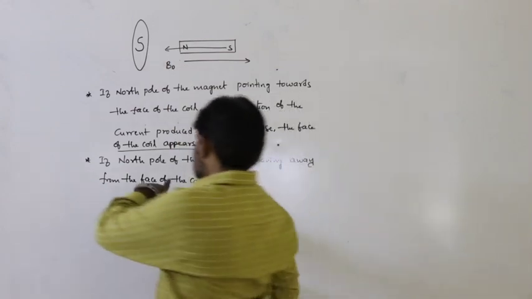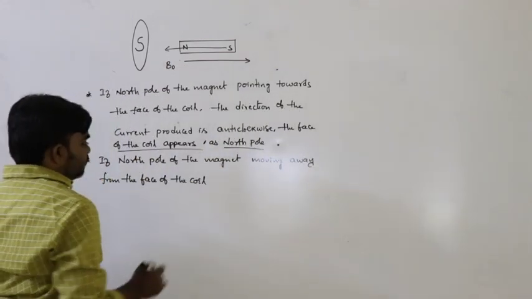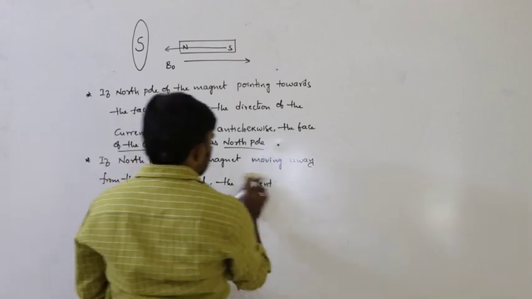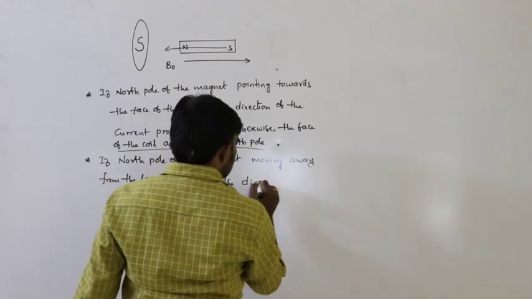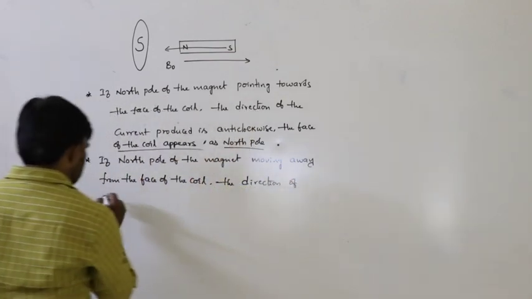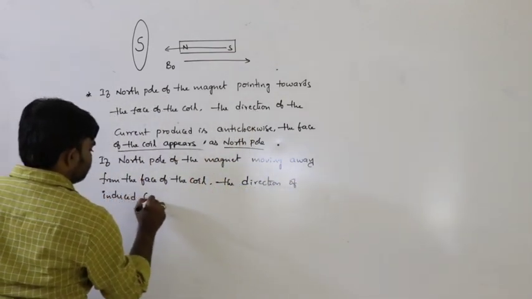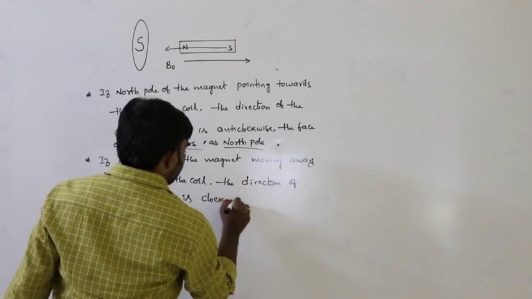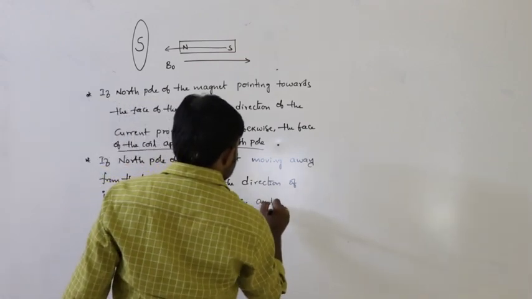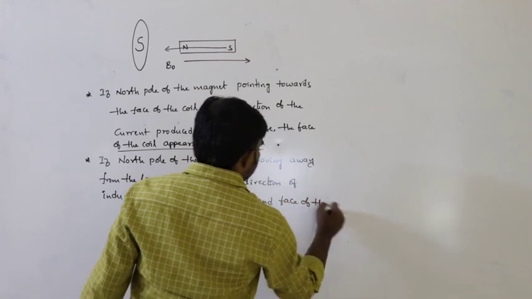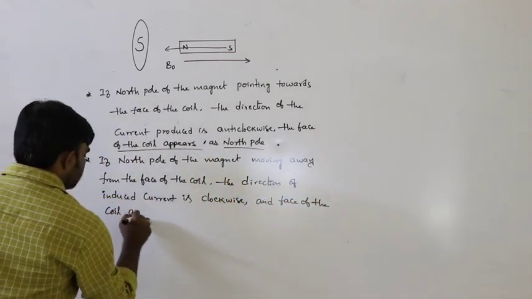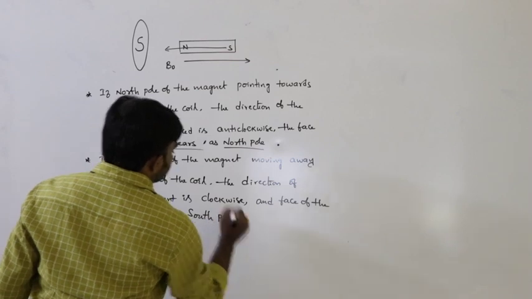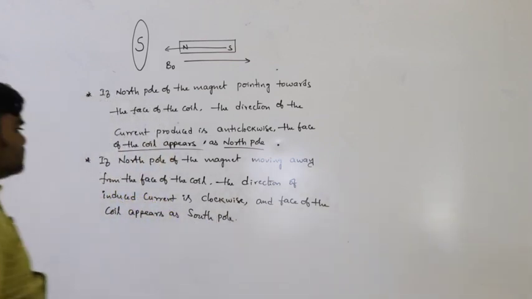The north pole of the magnet is moving away from the face of the coil, so the direction of induced current is clockwise, and the face of the coil appears as south pole.